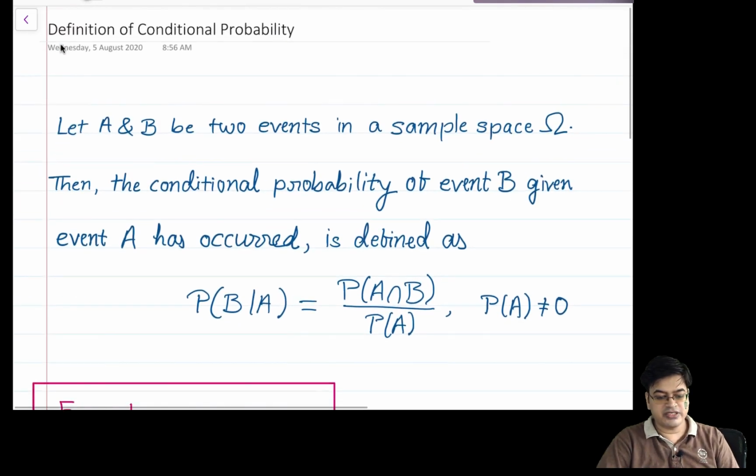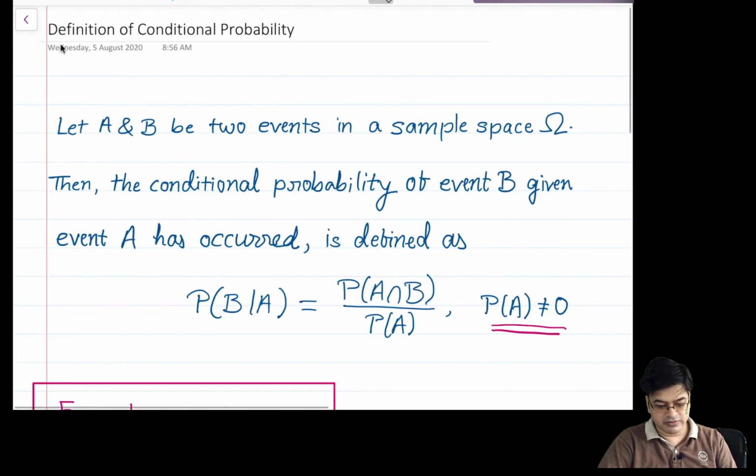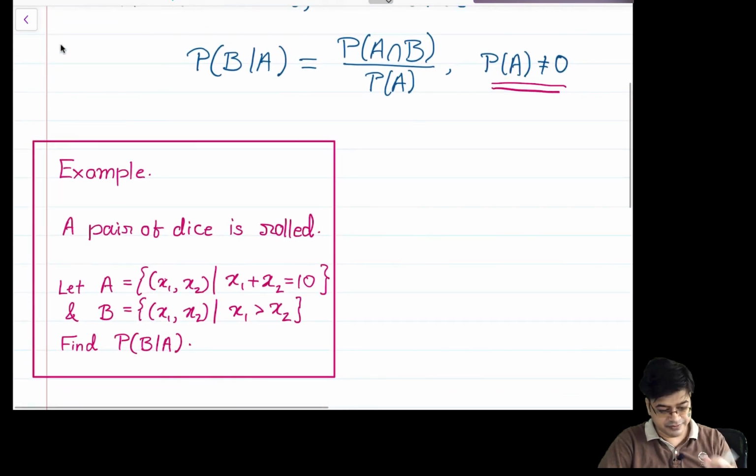For any two events in a sample space omega, we define the conditional probability of event B given that A has occurred as probability of B given A is equal to probability of A intersection B upon probability of A. Remember, probability of A should always be not equal to 0. This you always remember. If it is equal to 0, you cannot define the probability. Let us see how our computations change through this example.